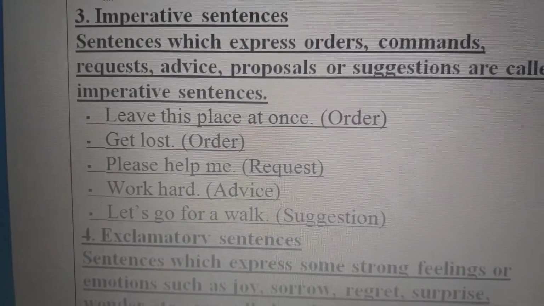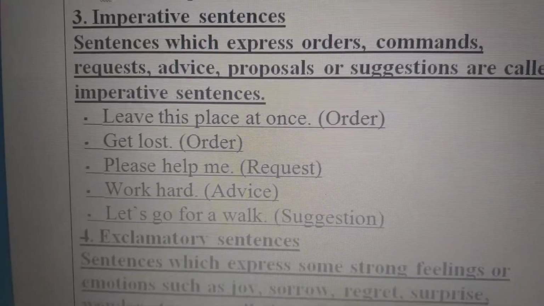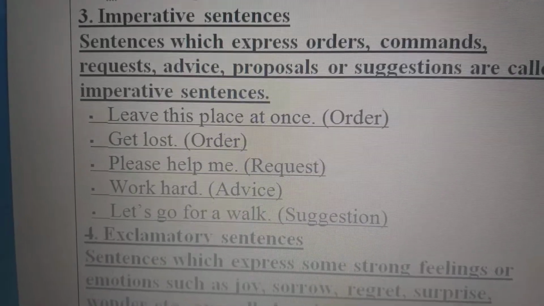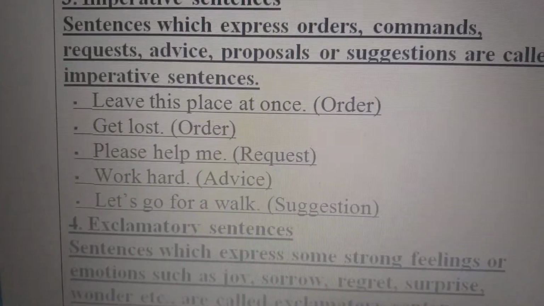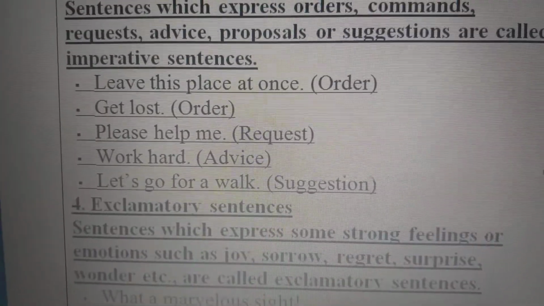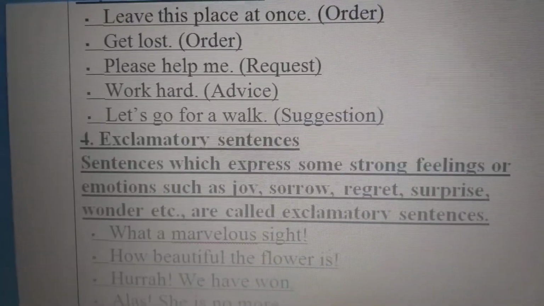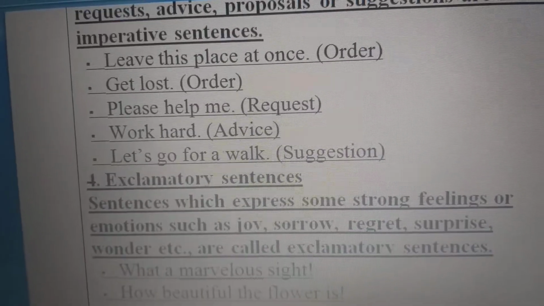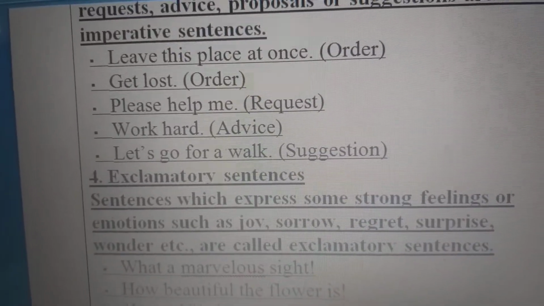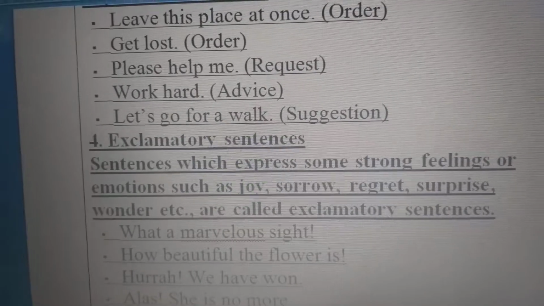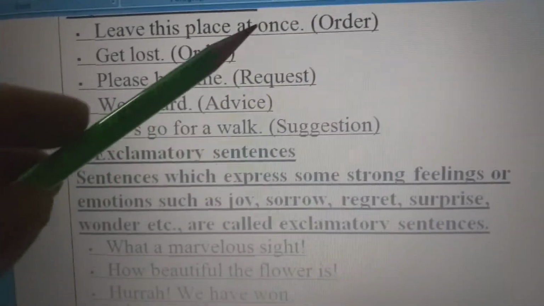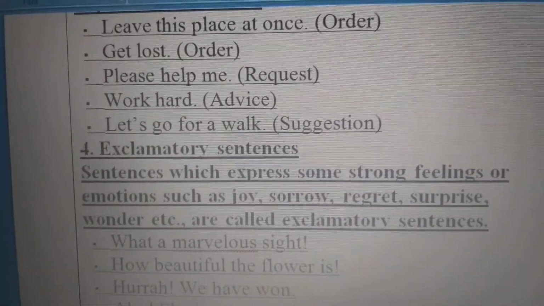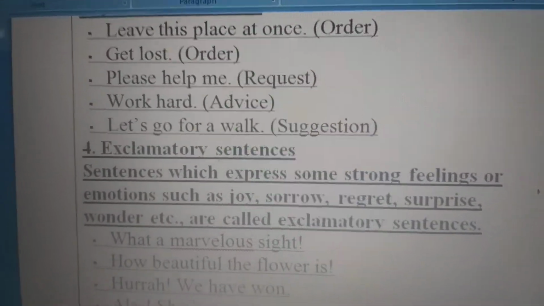Please help me. We are giving a request. Work hard. We are giving advice. Let's go for a walk. What are we doing over here? We are giving a suggestion. So these types of sentences are known as imperative sentences. Sentences which give an order, request, advice, or suggestion are known as imperative sentences.